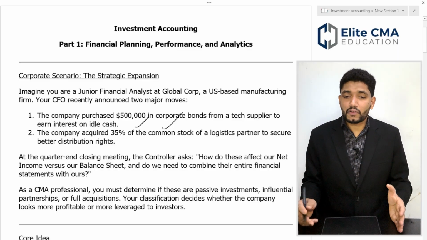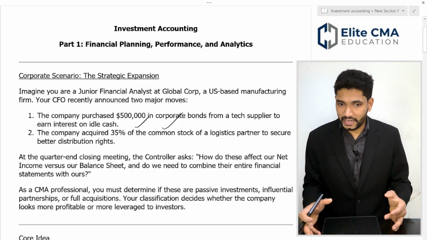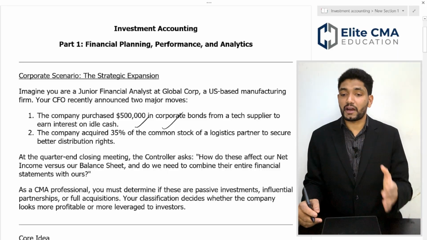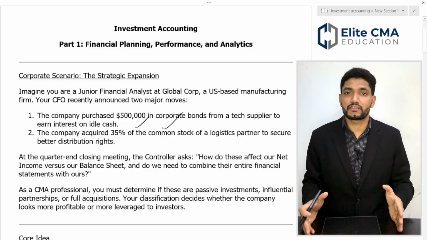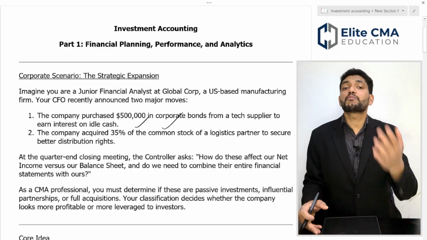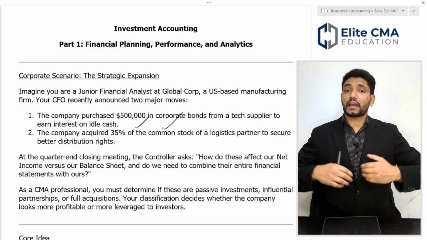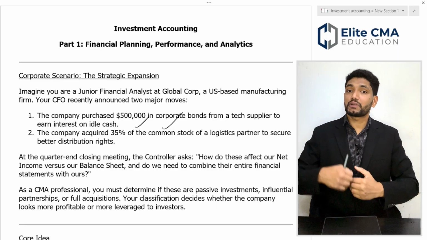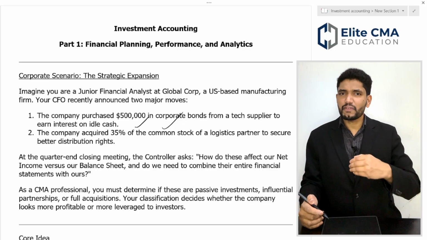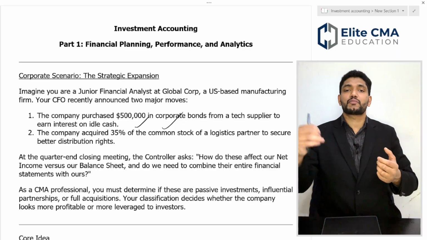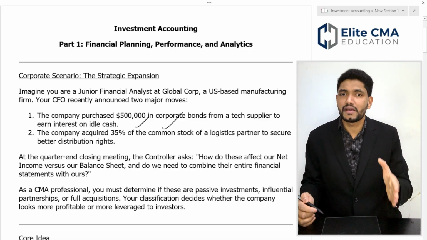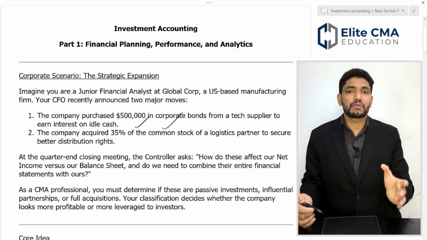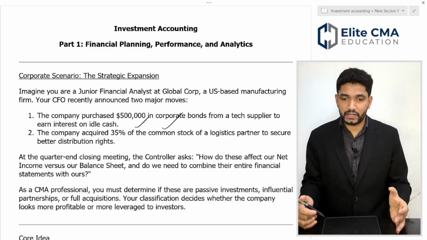Let's move on to the next investment scenario. A company acquired 35% of the common stock of a logistics partner to secure better distribution rights. This is another type of investment. While accounting for these investments, different types of investment have different treatment. We cannot treat all categories of investment in the same way. So there are different methods to account for investments, and today we will dive deeply into investment accounting.